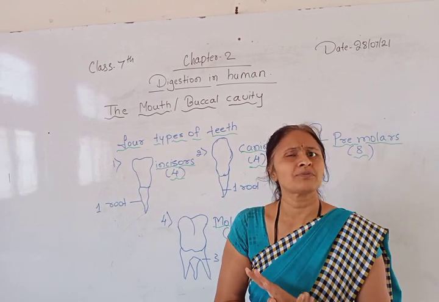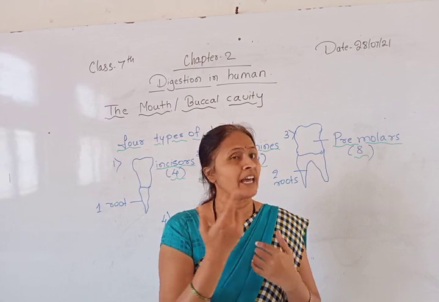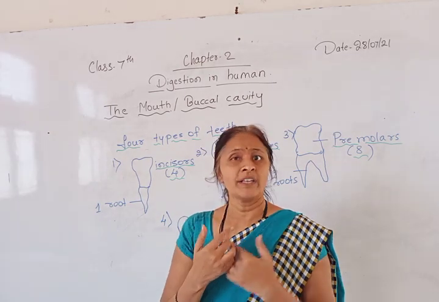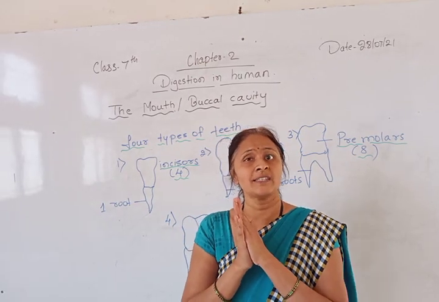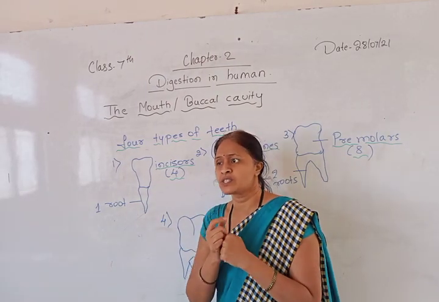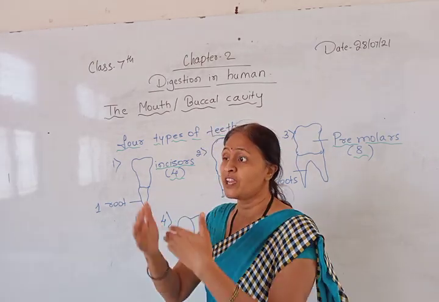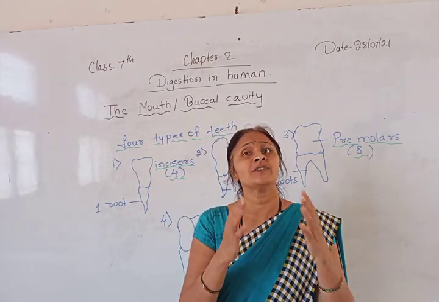In the previous class we saw that in the mouth we have the tongue and salivary glands. What is the function of the salivary glands? They secrete one juice. You can see that in our mouth a liquid is always flowing.